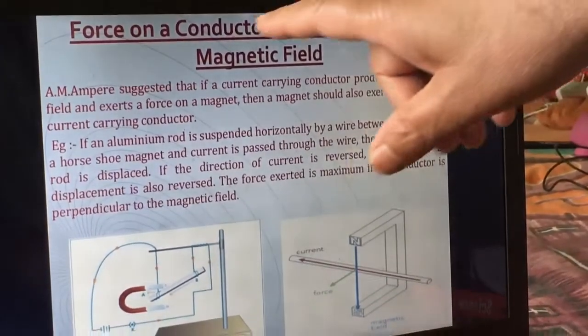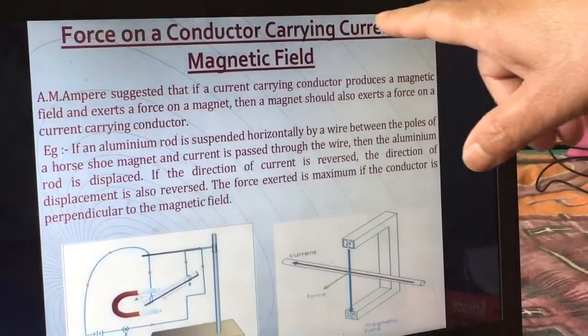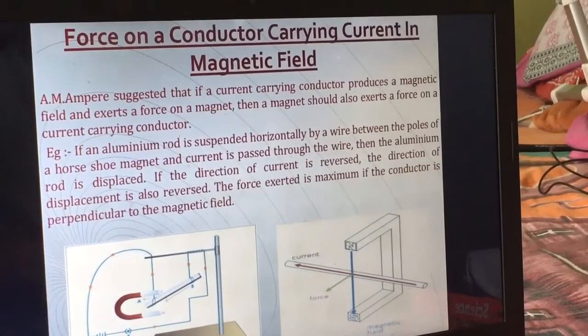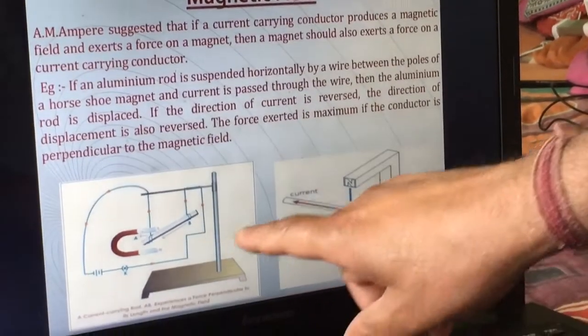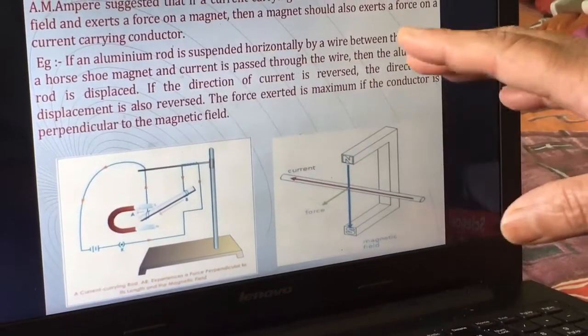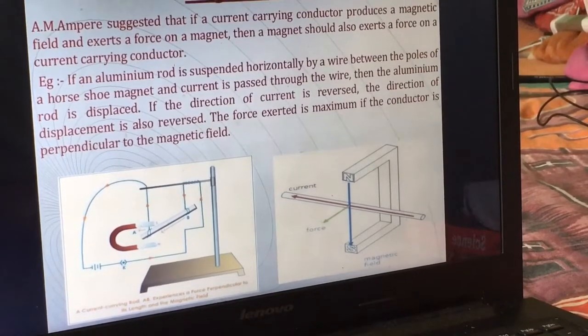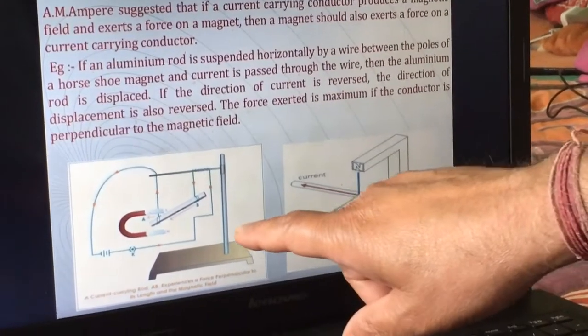So our topic today is force on a current carrying conductor in a magnetic field. We can explain it with the help of an activity. This activity is given in the book itself, and it has been asked many times in our board examination. So please learn it.